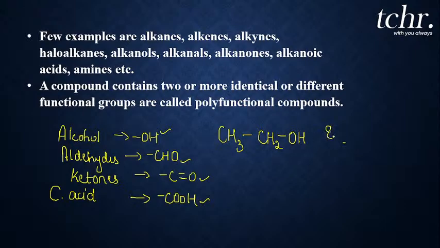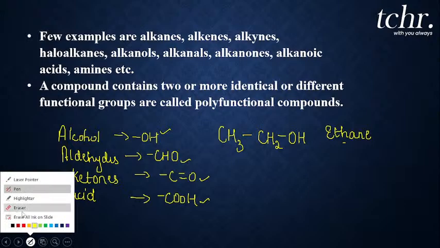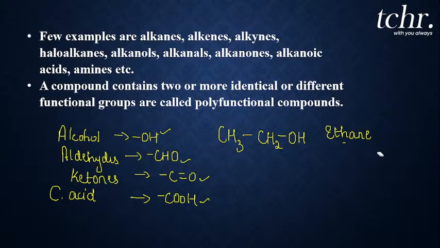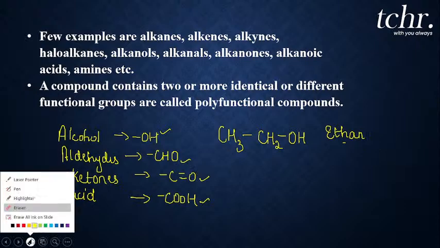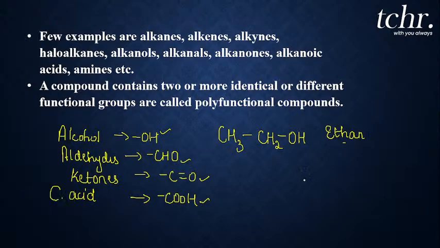So I can call it ethane. You know that it was ethane. So what I'll do in ethane, I will erase this E part, okay? The last E I will erase, and for alcohol I will add the suffix OL. So what is the suffix I add? OL. So it gives me ethanol.